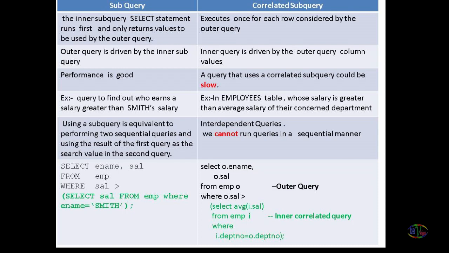Coming back to correlated subquery, it executes once for each row considered by the outer query. Because of this nature, correlated subquery performance may be slow. The inner query is driven by the outer query column, so both queries are interdependent. One business requirement example could be: in the employees table, whose salary is greater than the average salary of their concerned department. And you can see the select statement for the correlated subquery.